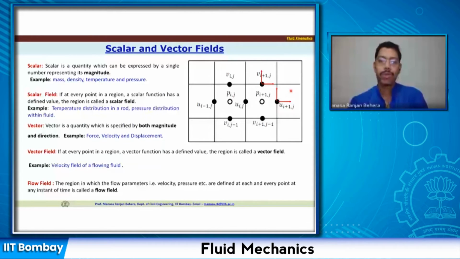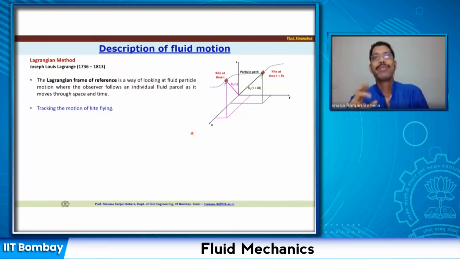Okay? So having understood this, now let us try to understand how we describe or represent the fluid motion. When we talk about fluid motion, we have basically two different types of representation.